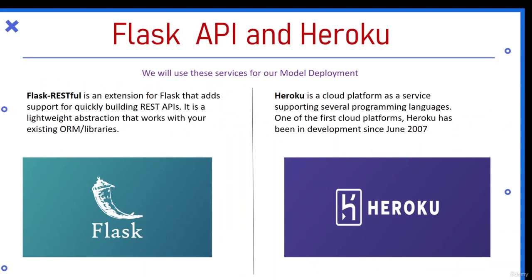First is the Flask API. RESTful API is an extension for Flask that adds support for quickly building REST APIs. Basically, this will link our model with the outer world. It will create an API so that we can deploy our model. Then we need a platform to deploy our model, and that platform is Heroku. Heroku is a cloud platform as a service supporting several programming languages, and it has been in development since June 2007. So these are the services which we will be using for our deployment.